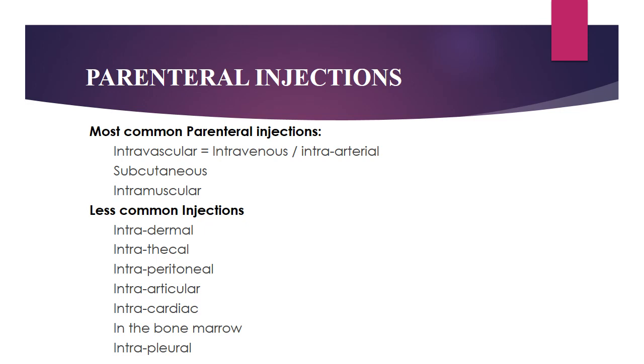Next, parenteral injection. Most common parenteral injections, as I already told you, are intravascular, which will further divide into intravenous and intra-arterial, then subcutaneous and intramuscular, and then less common injections: intradermal, intrathecal, intraperitoneal, etc.